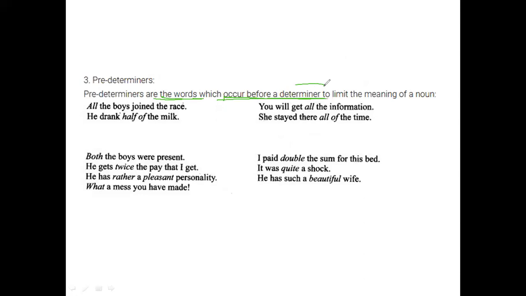Okay, so you have to identify a determiner, and the pre to it is your predeterminer, to limit the meaning of the noun. Get the definitions quite clear, okay, because this is going to be quite tricky. This is tricky to identify, especially in sentences, and tricky to understand at once. All right.